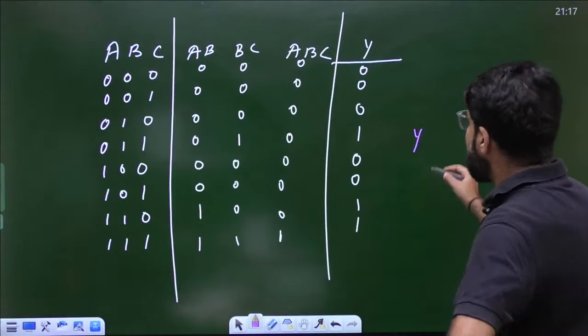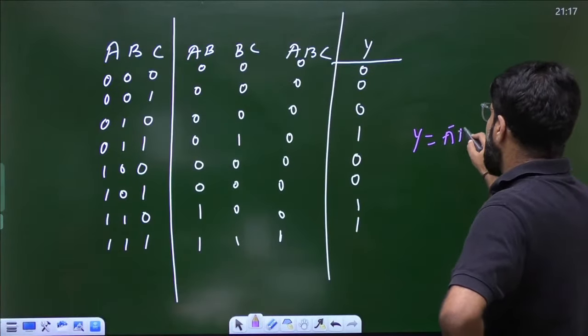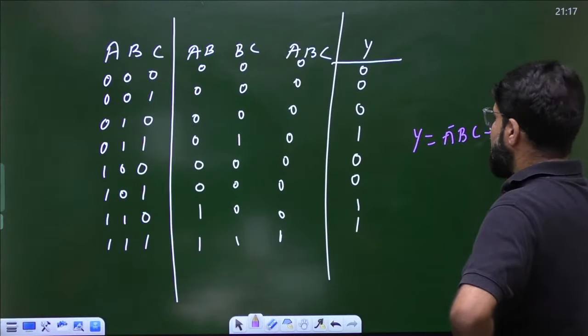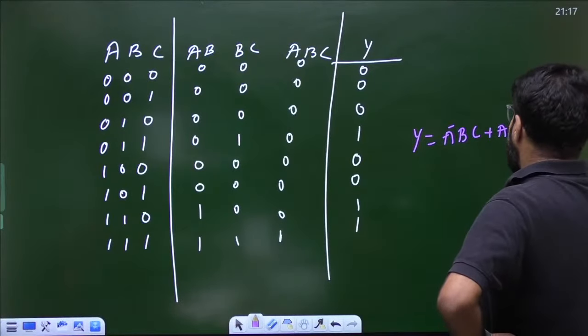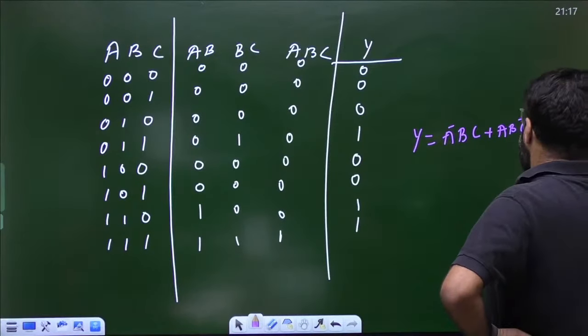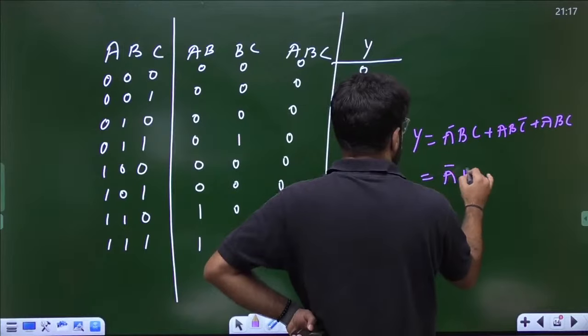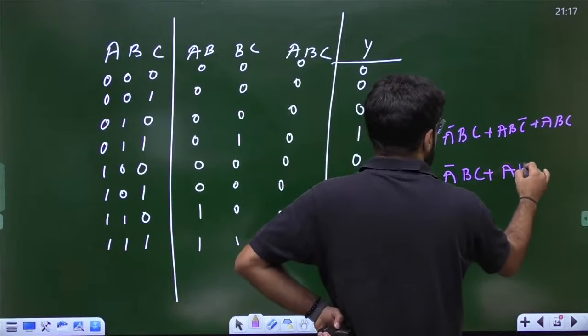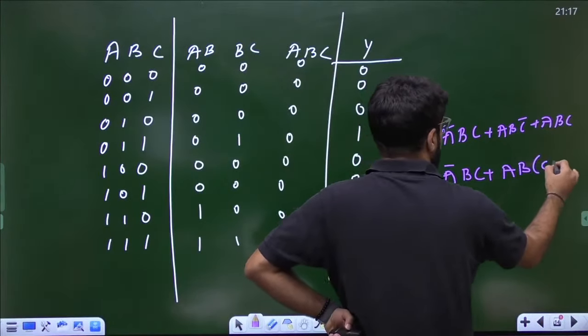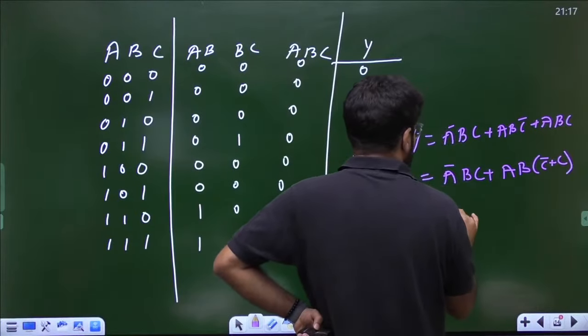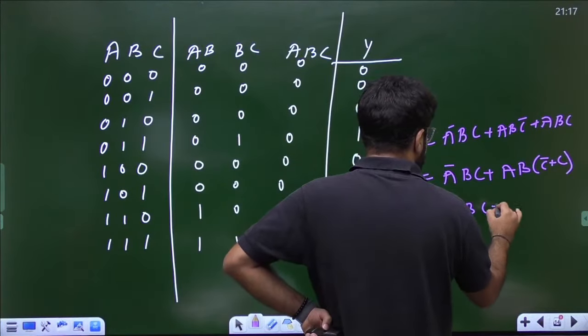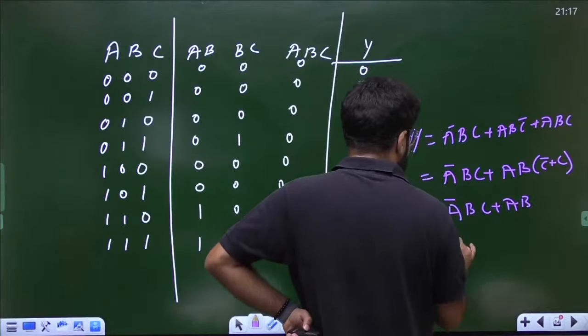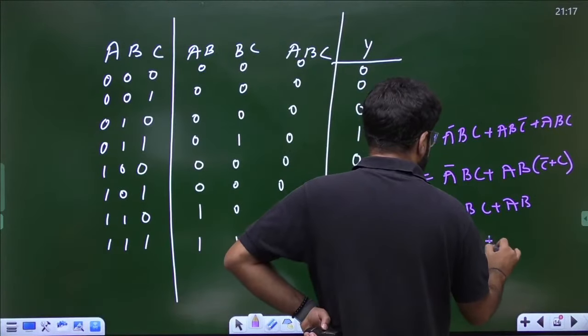Correct. So where is it? It is equal to A bar BC plus ABC bar plus ABC. Or that is equal to A bar BC plus AB, because in the last 2 terms AB is common. C bar plus C will be 1. So I have A bar BC plus AB, out of which I take B common, and then I am left with A plus A bar C.